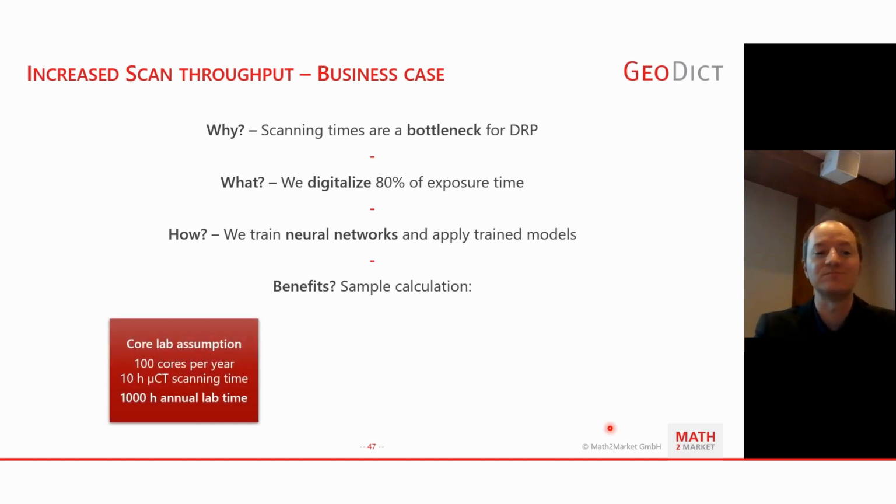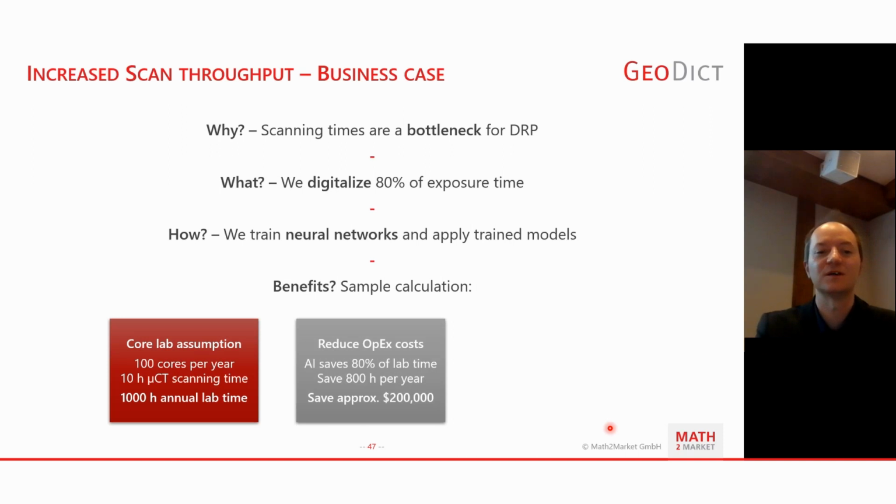What would be the benefit of doing this? Let's make some assumptions here. We have a core lab with 100 cores per year. Per core, we have 10 hours of MicroCT scanning time, summing up to 1,000 hours of annual lab time. Just one assumption. So what would be a benefit? One potential benefit would be that we can reduce our OPEX, operational expenses, by saving 80% of our lab time and thus saving 800 hours per year. Which could be worth, let's put some number here, maybe $200,000.